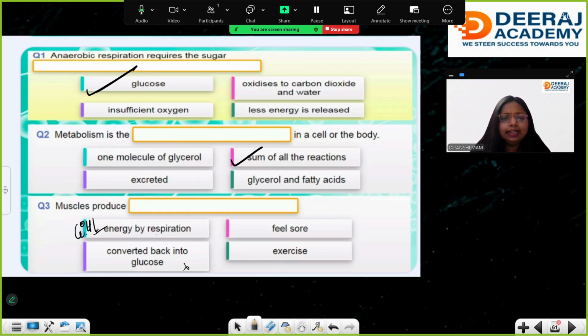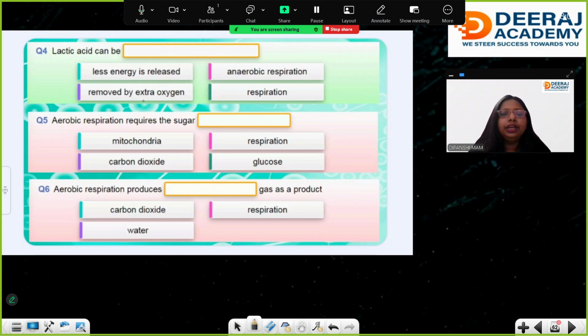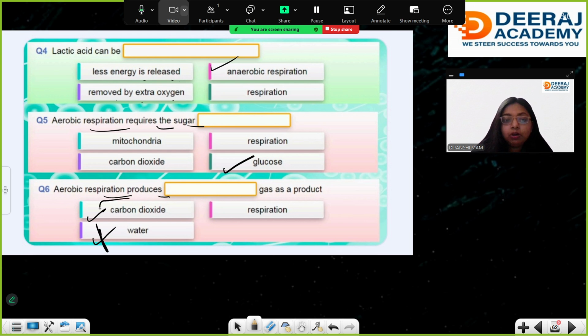We will say little energy through lactic acid. Less energy is released in anaerobic respiration, and lactic acid is removed by extra oxygen. Aerobic respiration requires the sugar glucose. Aerobic respiration produces carbon dioxide and water. The question asks for a gas, so water will not be the answer. That's why we need to study like this.